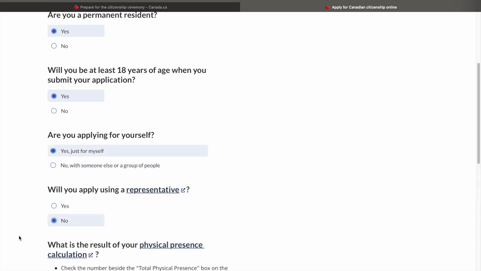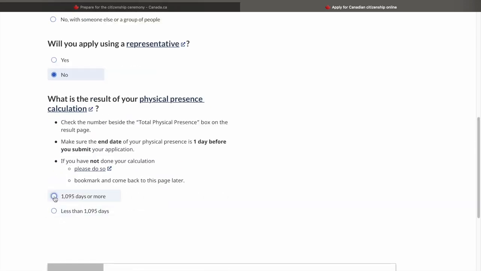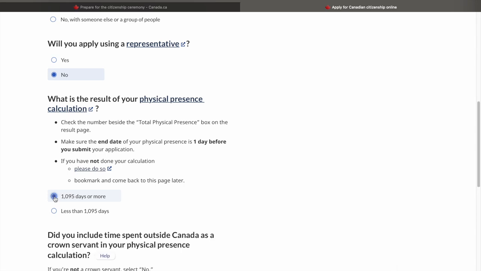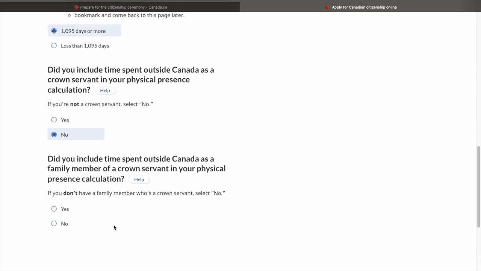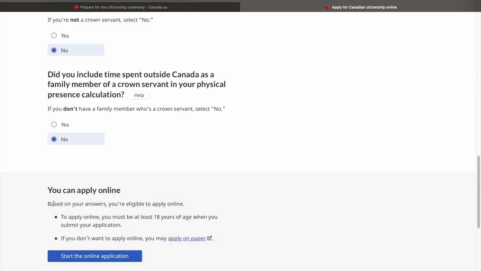I have lived for more than 1095 days in the past 5 years. Of course, you should actually check it through the calculator before even starting this, just to ensure that you have lived more than 1095 days physically in Canada. Then it asks about the crown servant, so I'll say no. Again, no here to this question, and then it gives me that yes, you can apply online.